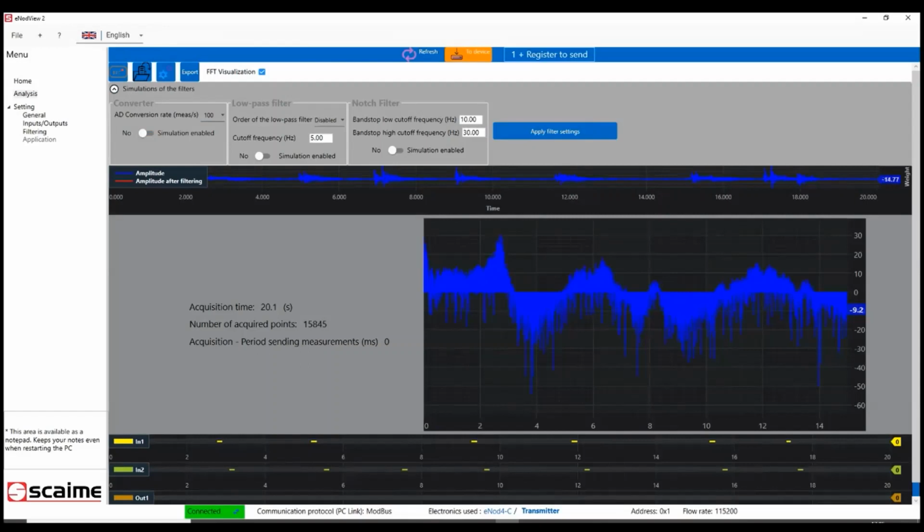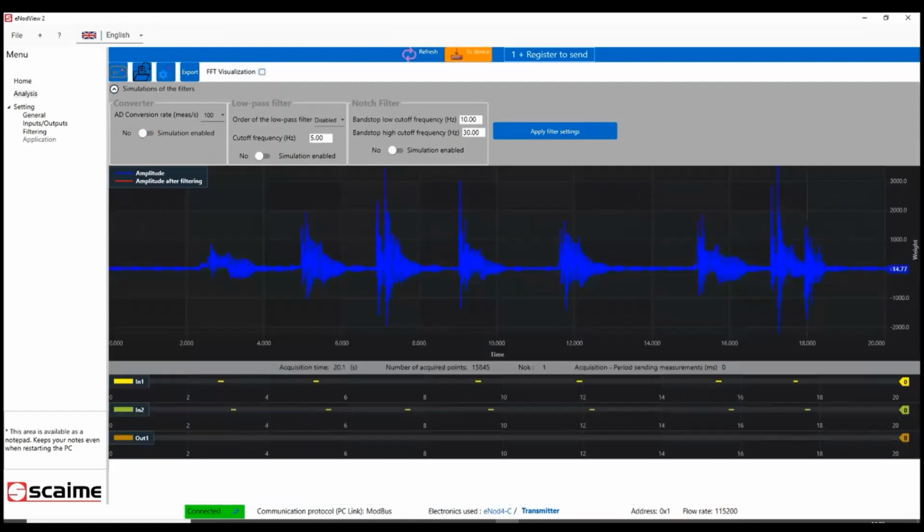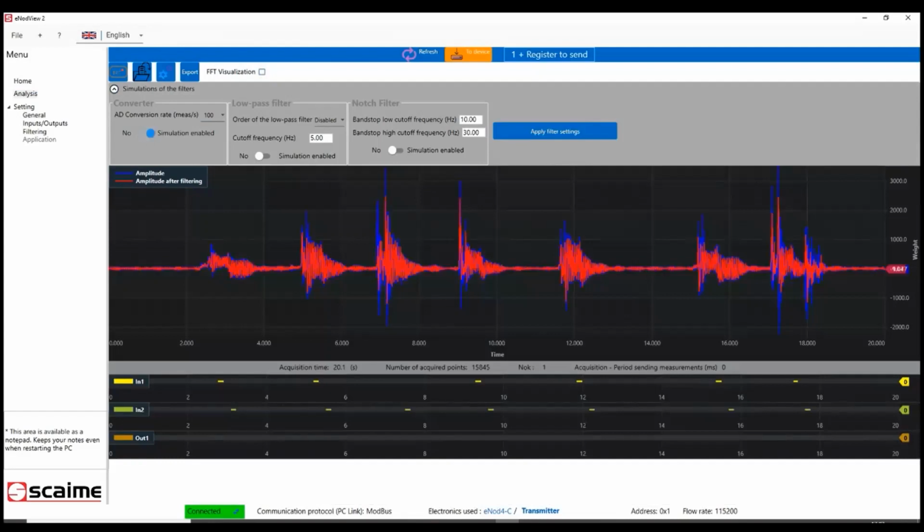Once it's done, I leave the FFT visualization. I can apply my AD converter filter, and then I will change my low-pass filter with a cutoff frequency at 7.5, and I will activate it in an order 2.